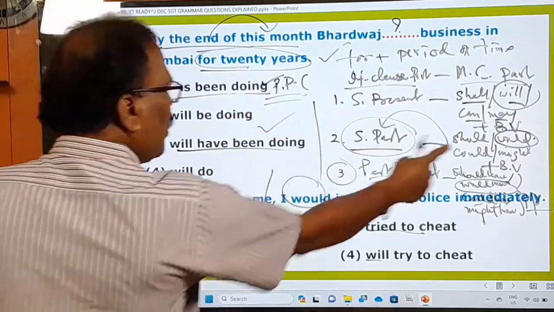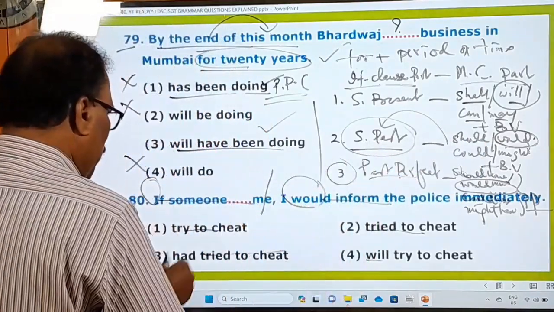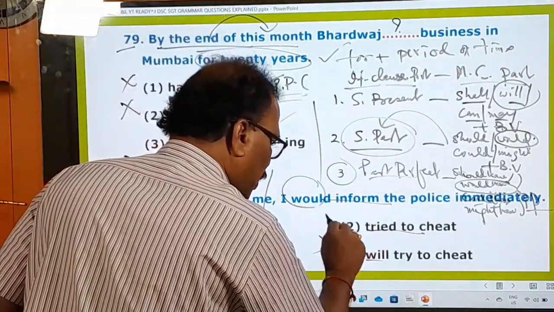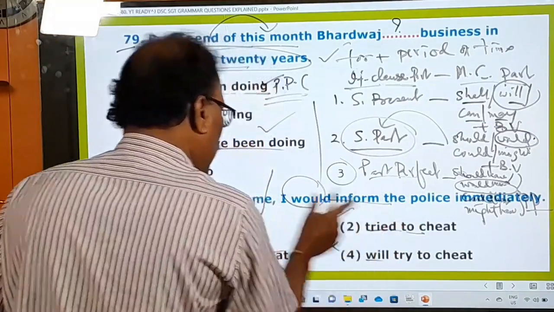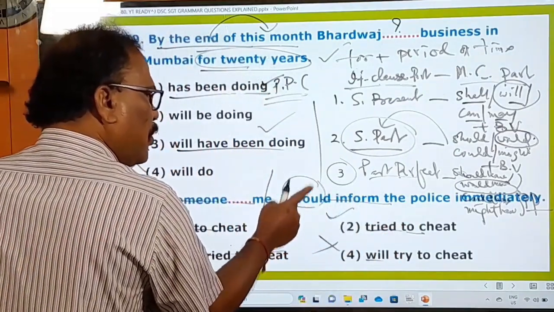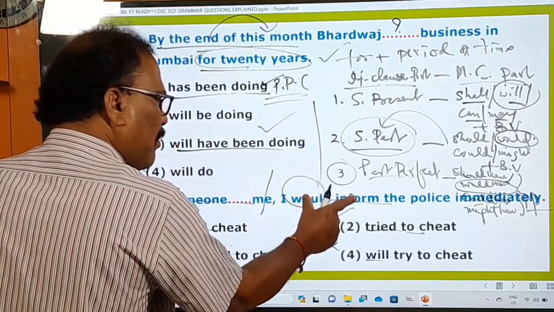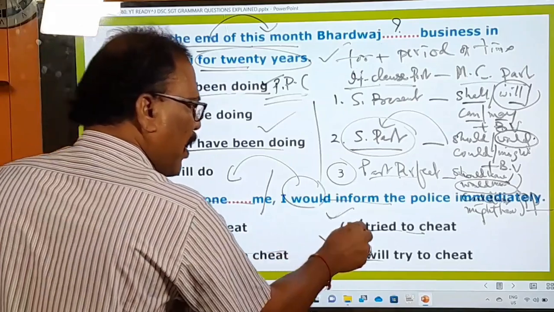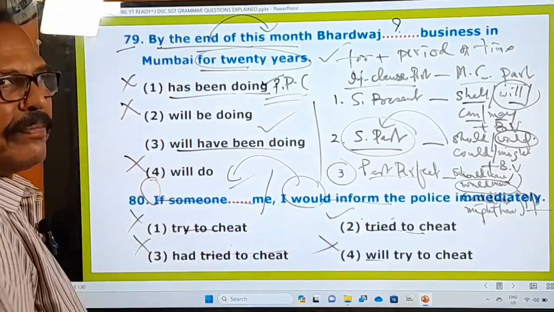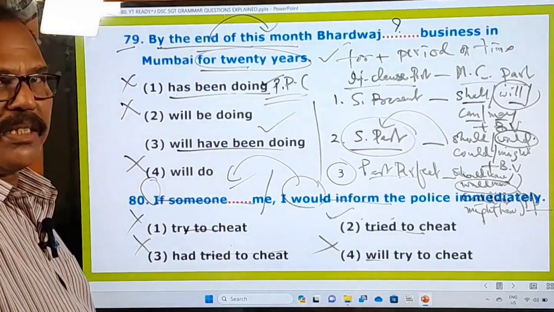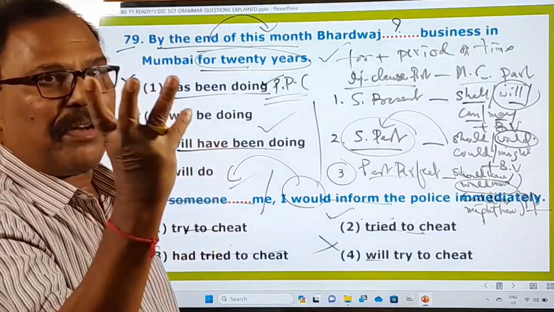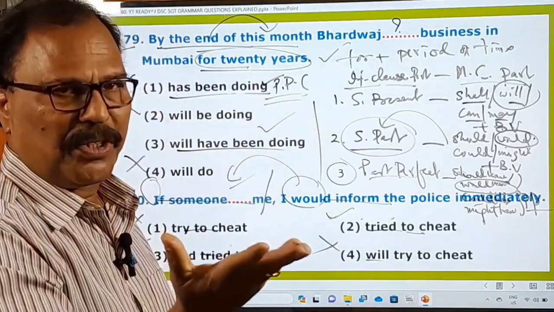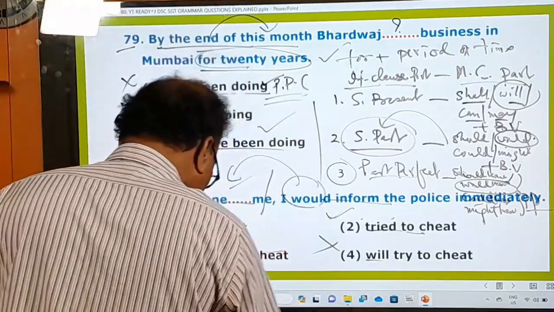And here, would is there, which means there must be simple past. Simple past: "try to cheat", not correct. "Had tried to cheat", not correct. "Will try to", "had tried to cheat". The second one is the right one. Because when there is would, should, could, might plus base form verb in the main clause part, there must be only simple past in the if clause part. Try to cheat, this is how you have to understand. From one question you are learning additional information, and this is going to be very useful and helpful to you, right? Now let's go to the next question.